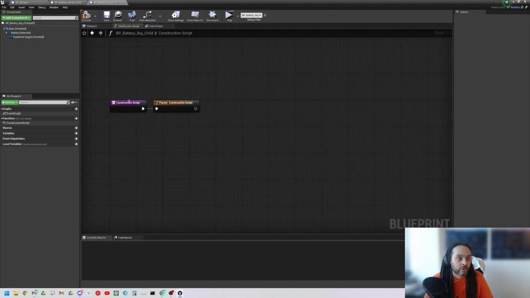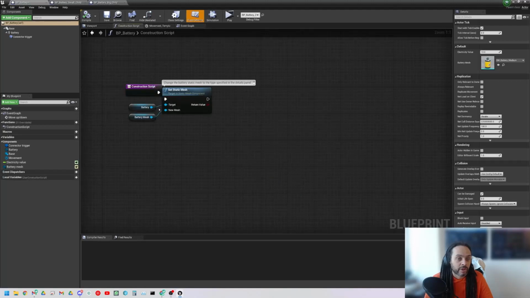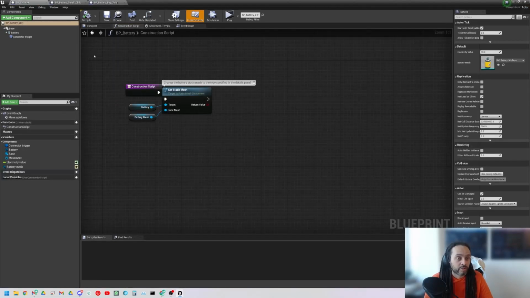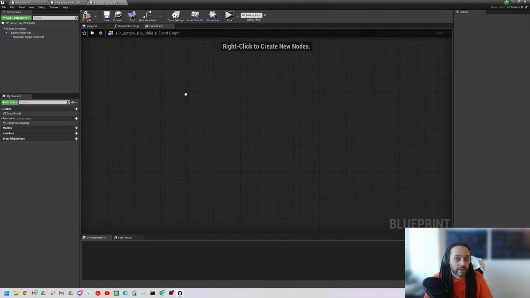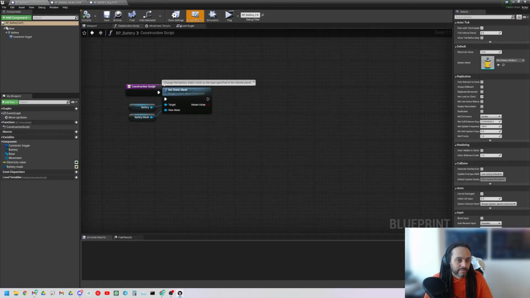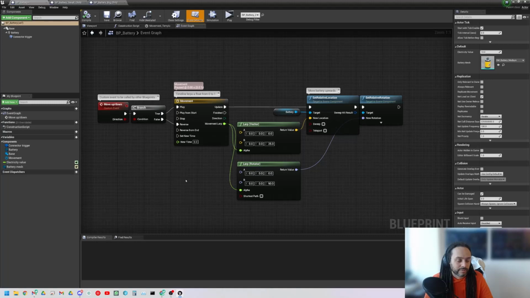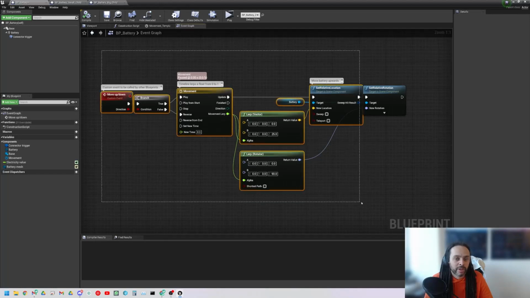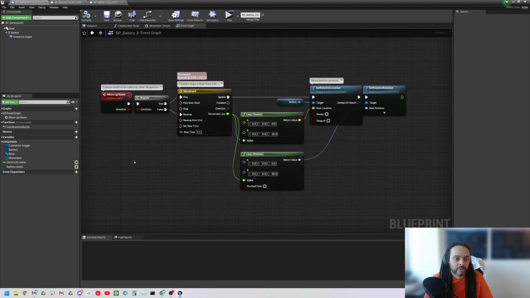And we see here the construction script, which just says, hey, take the stuff from the parent's construction script. Excellent, we don't have to fill that out again. In the event graph, wait a minute. Nothing? What's happening here? It has all been inherited through the pieces. All of the event graph is already inherited, so it doesn't need to be duplicated to the child, otherwise we'll end up with a big mess if we start adjusting all of these individual ones.